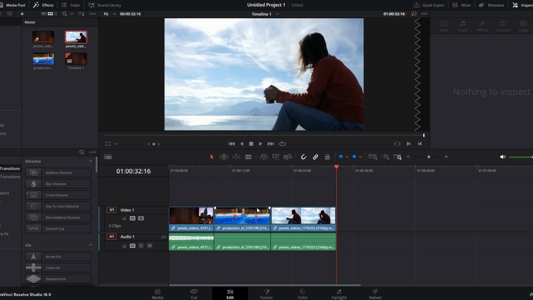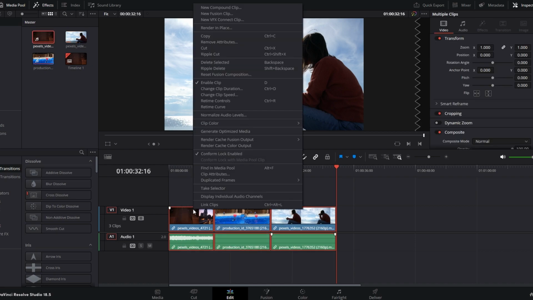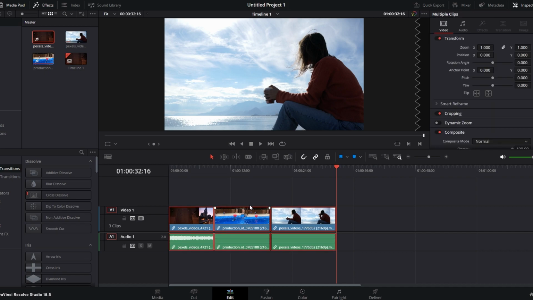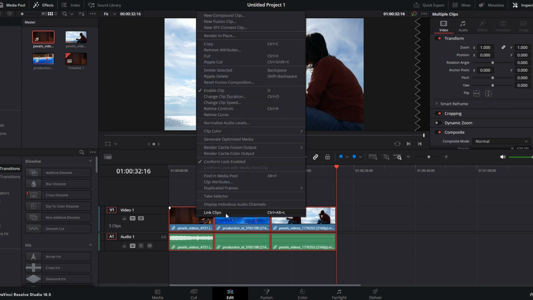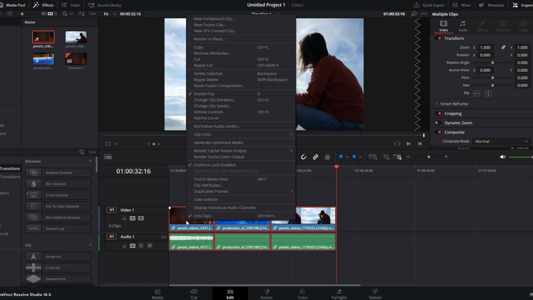Then click and drag to select all the clips you want to combine into a single compound clip. You can select multiple clips by holding down the Shift key while clicking on each clip. If the clips are already linked together, you will need to unlink them before proceeding. Right-click on the selected clip and choose Unlink Clips from the context menu.